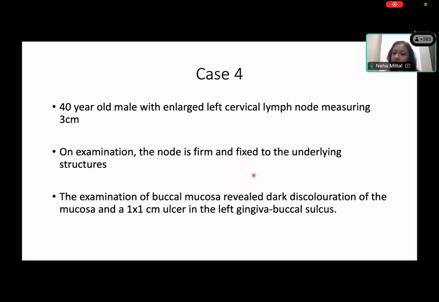So even in tuberculosis, you can have matted lymph nodes. This just indicates that there is extension of the disease and disease-related fibrosis, a disease eliciting fibrosis, which is extending to surrounding structures. At the same time, when you see something like this, you understand that there is a risk of malignancy. So you will examine everything that is in the draining side of that. Okay, and that is why the buccal mucosa examination was done. Understood? And then it reveals a 1 into 1 centimeter ulcer. So, okay, this is the cytology of this.